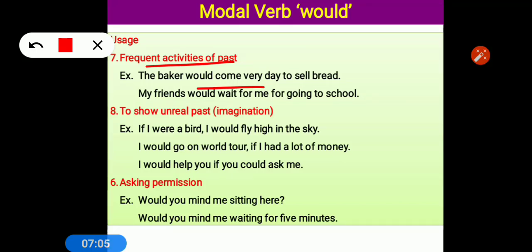Would is used for showing unreal past. It means it has nothing to do with the reality. Like if I were a bird, I would fly high in the sky. So I am talking about past. Now it is present one. So in future I may be the bird, but in past how can I go and be a bird? So it is not possible. When we talk about Kori Kalpana in Hindi, we say unreal past which has nothing to do with the reality, then we use would. Would is used for permission, which I have already discussed in the previous slide.